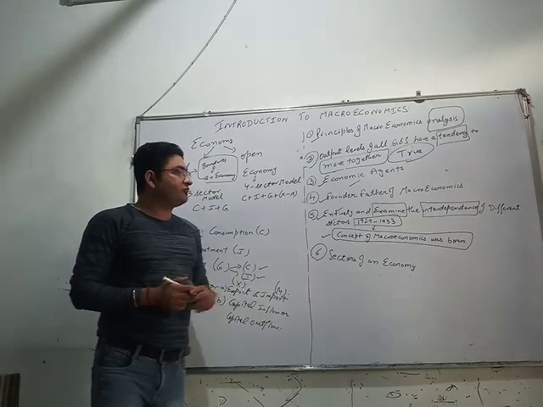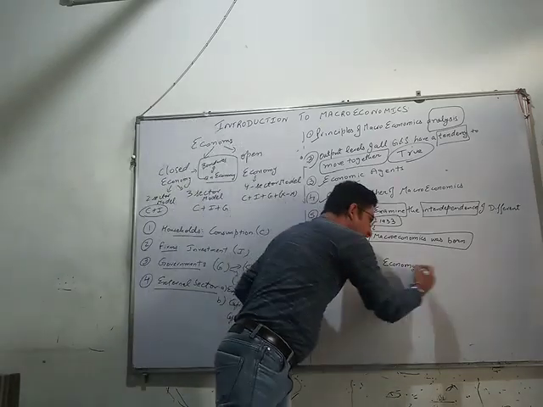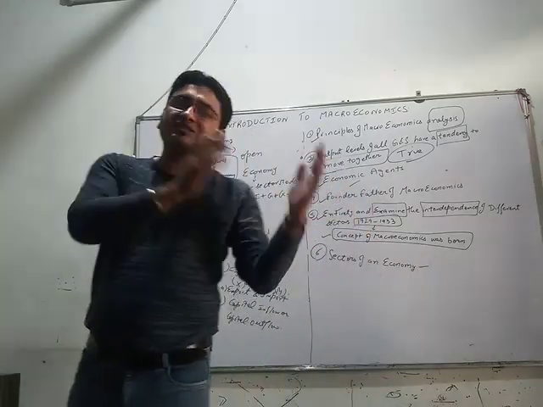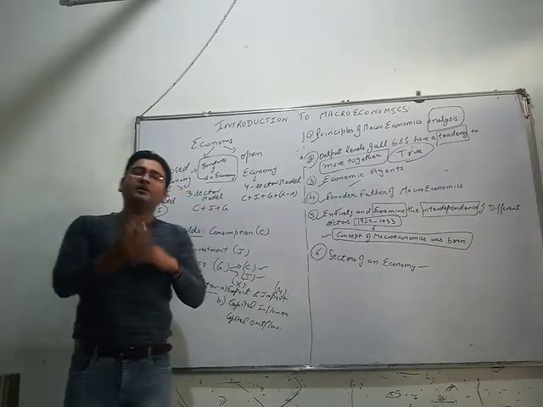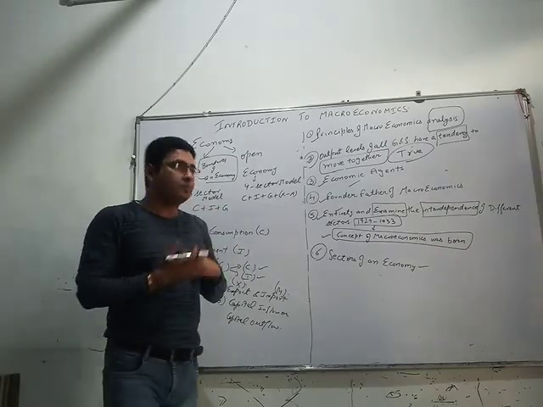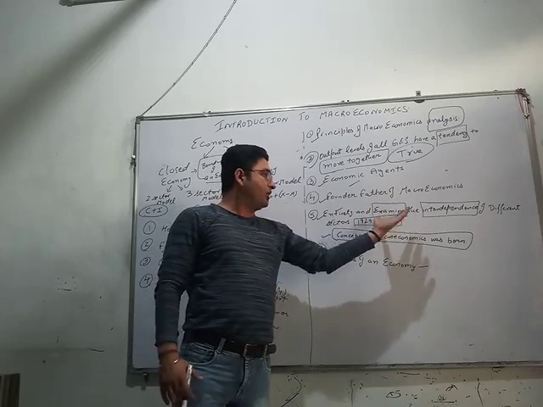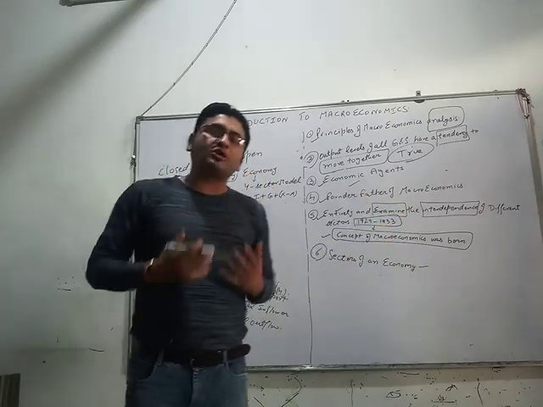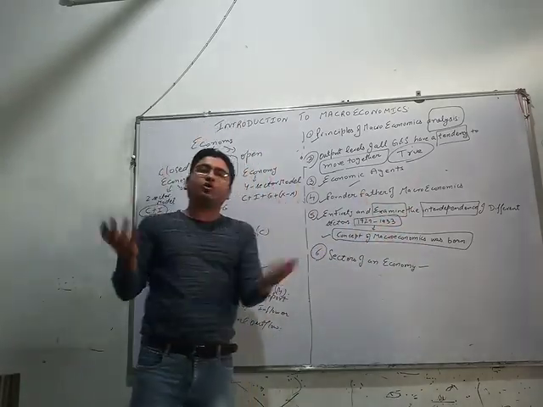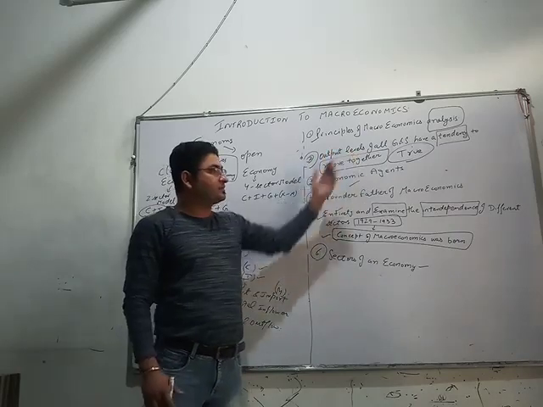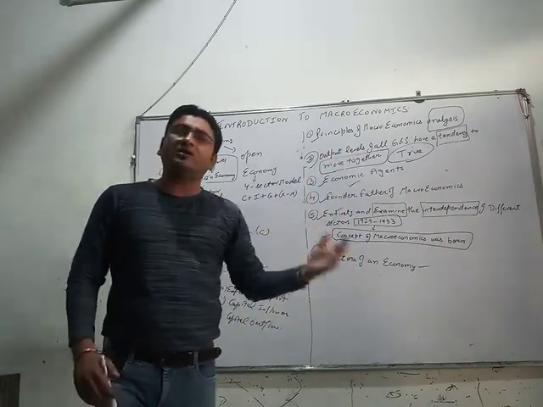So this was today from my side. What is economics? What is macroeconomics? What is microeconomics? How they are interdependent on each other. How the concept of macroeconomics was born. What was the contribution of our two major economists of the world, that is Adam Smith and John Maynard Keynes.